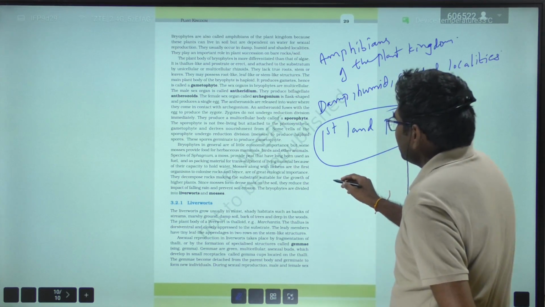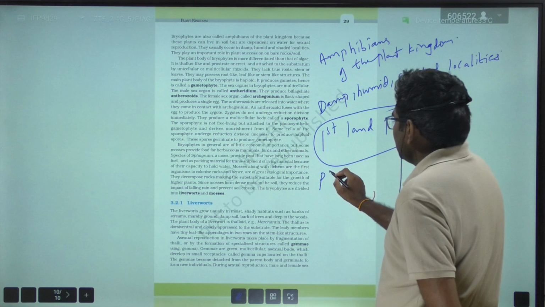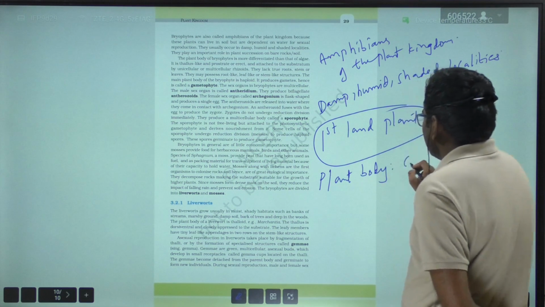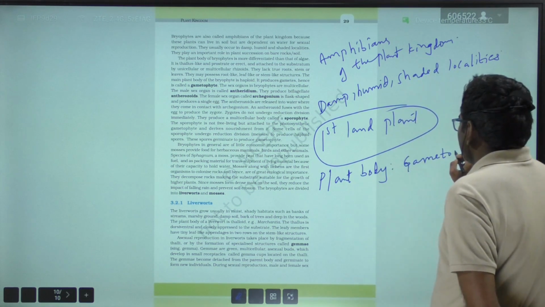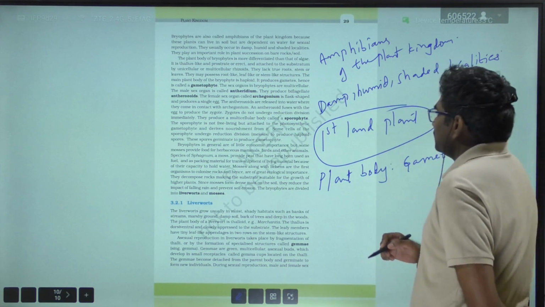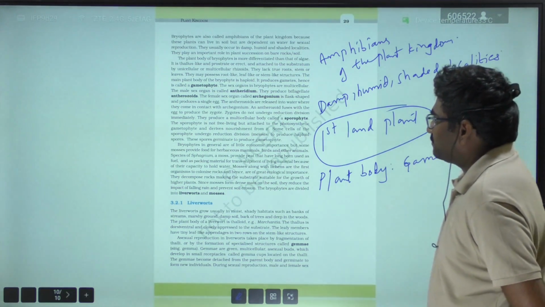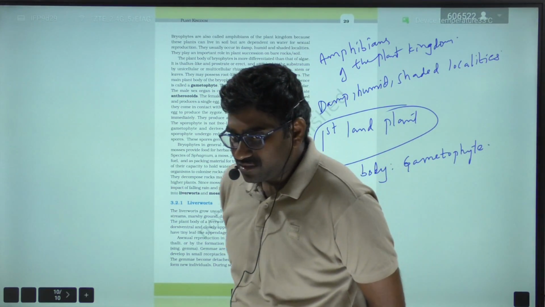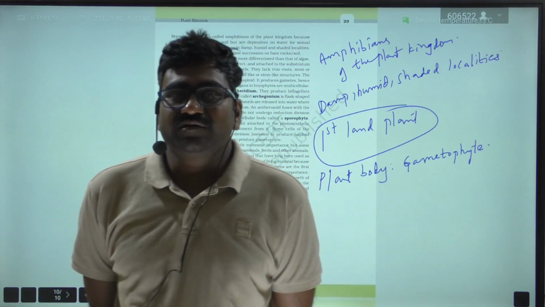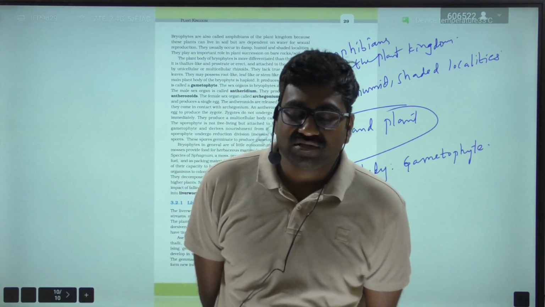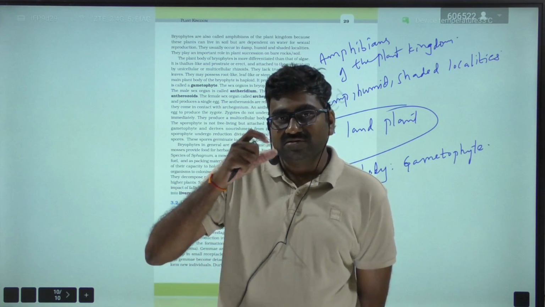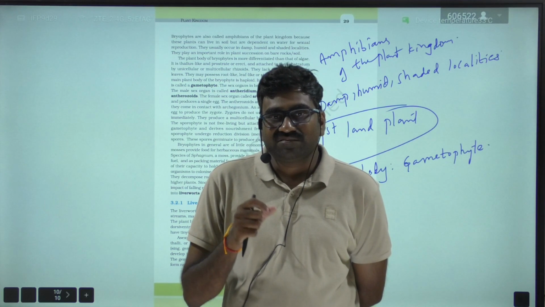So the plant body of bryophytes. The main plant body is a gametophyte, and the sex organs are: male sex organ is antheridium and female sex organ is archegonium. This antheridium produces the antherozoids, and these antherozoids are released into water and they reach the mouth of the archegonium.